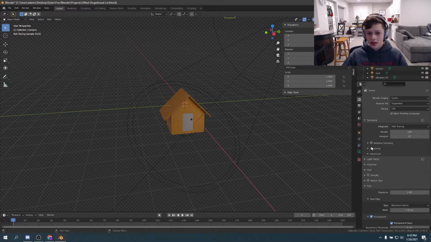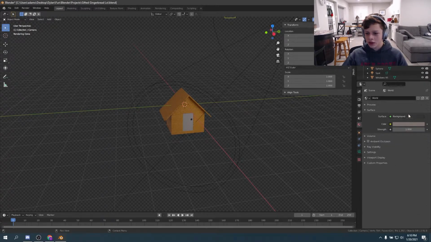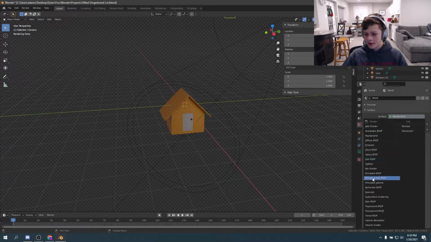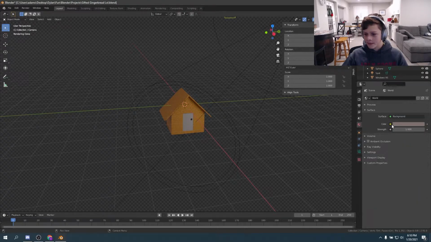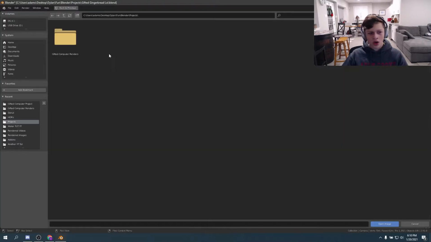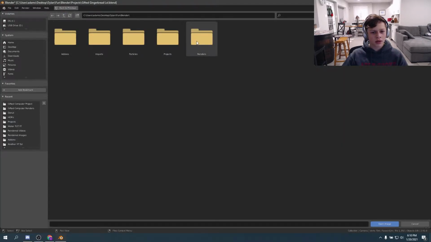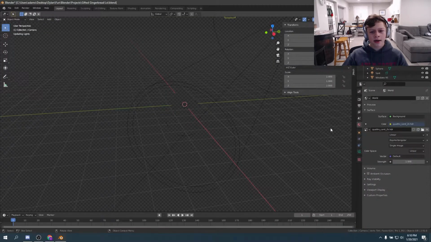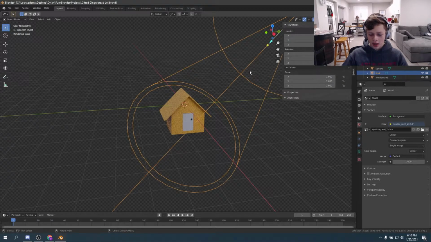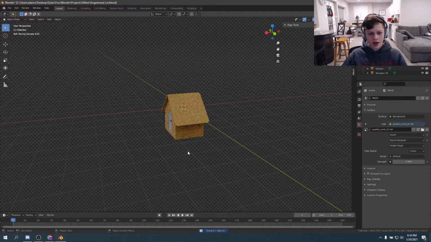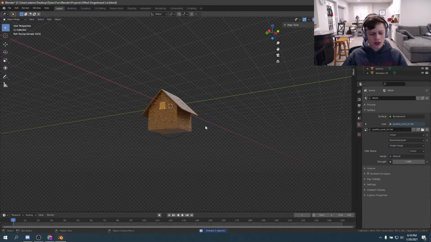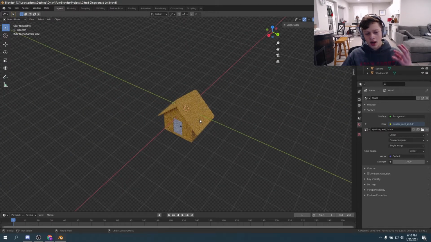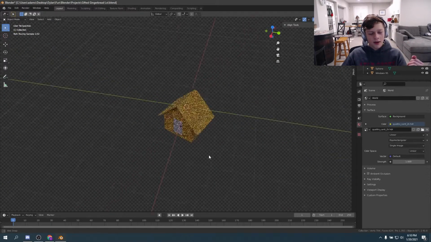But if I go over to this tab and I do an environment texture, and then I can open whatever environment texture that I want. I have a little folder right here, and then I can open an environment texture, and it already looks better. And as you can see, there's just lighting coming from seemingly nowhere.